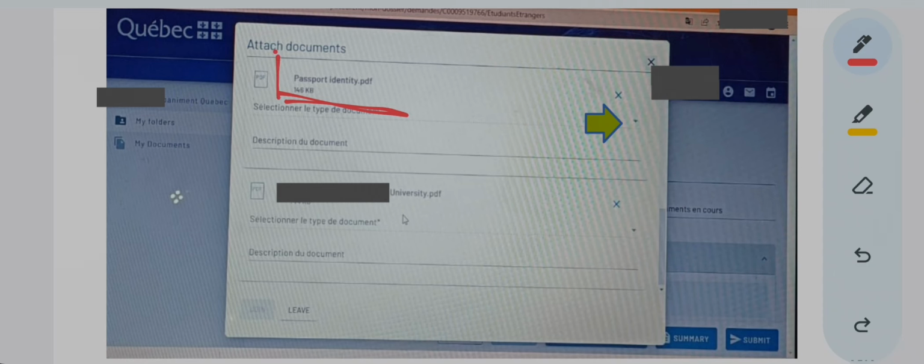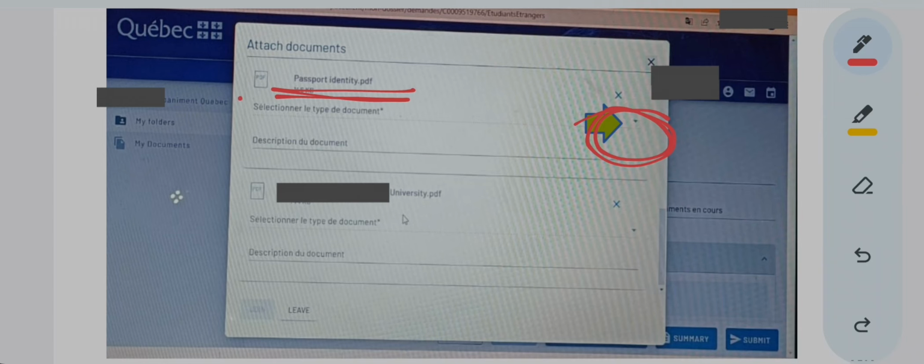Passportidentity.pdf. So who gave this name, passport identity? I gave this name to the PDF so that I can recognize that this PDF is the passport. But the person to whom you are sending this document is not going to read what you named your PDF. So you will have to specify, by selecting this drop down menu, what PDF you are uploading.